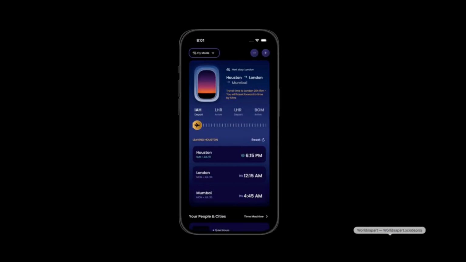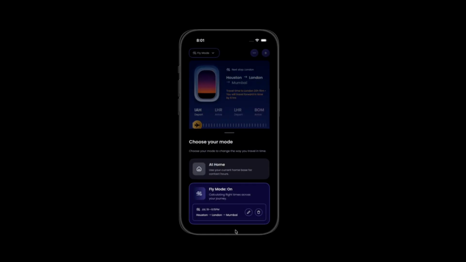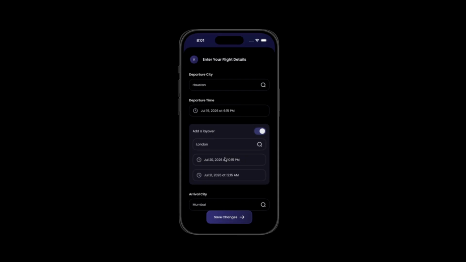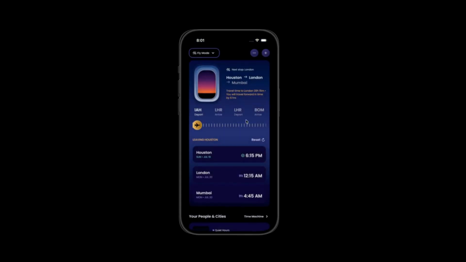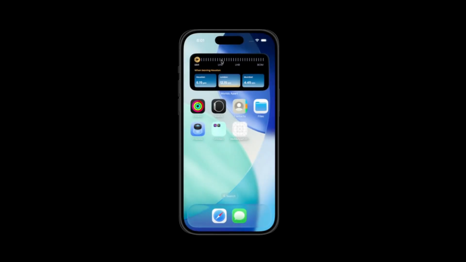Then there's fly mode, because travel turns normal time zone confusion into buff level confusion. Enter a direct flight or layover, save your journey, and understand time across your journey without making your head spin. Fly mode works in flight mode and follows your journey. So when you step into London's time at arrival, you know what time it is at your origin city and your final destination. Jet lag, be gone. Interactive widgets for fly mode make it that much easier to use.